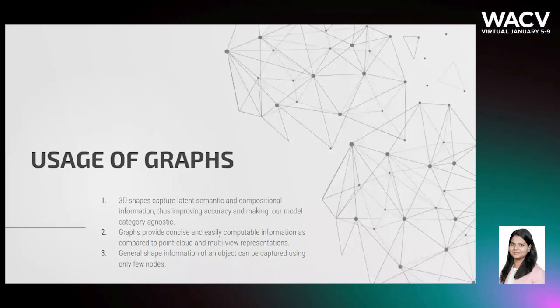Major contribution of our work is the usage of graphs to represent rigid bodies for pose estimation. Our intuition is that 3D shapes capture latent semantic and compositional information. Using these 3D shapes not only promotes accurate registration but is also useful to make it category agnostic. We claim that the general shape information of an object can be captured using only a few nodes instead of a large number of points as in a point cloud.